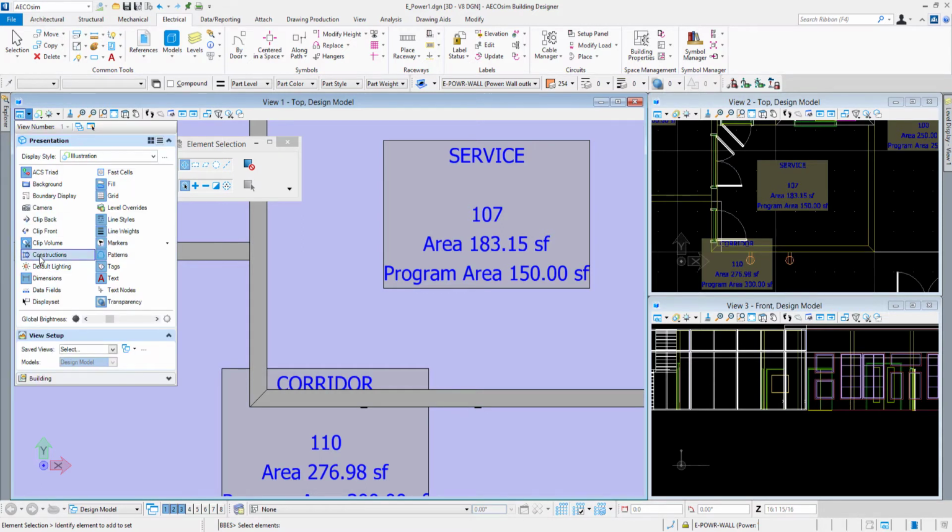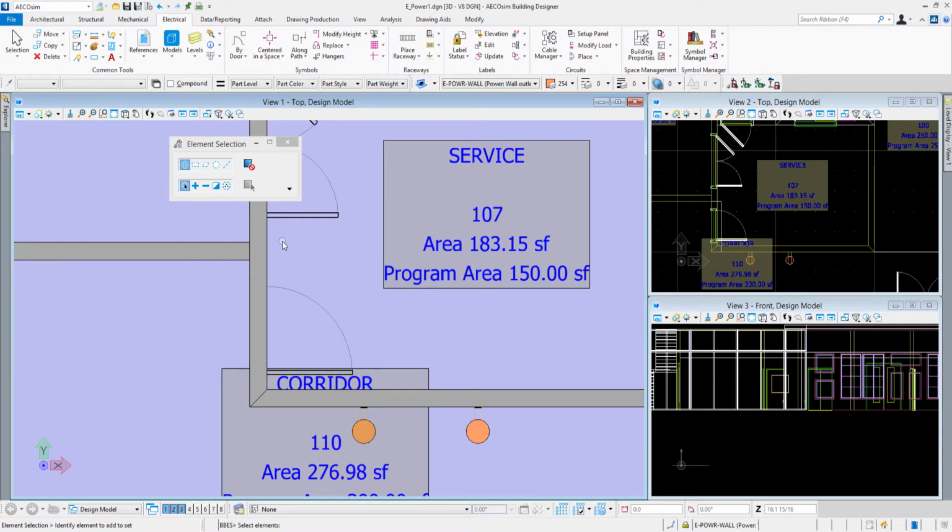So in the view attributes, I'll make sure constructions are turned on, and I'll go ahead and do a save settings on my file. So the next time I open the file up, that will be on in the view 1. So back to our tool by door. I'll select the tool here. Notice the prompt says select elements.